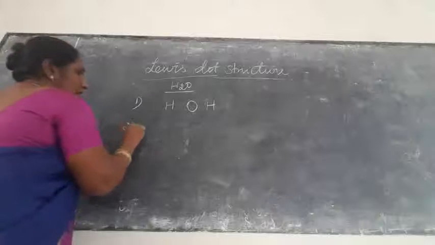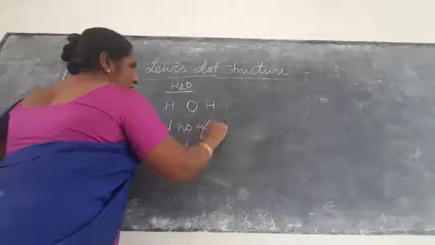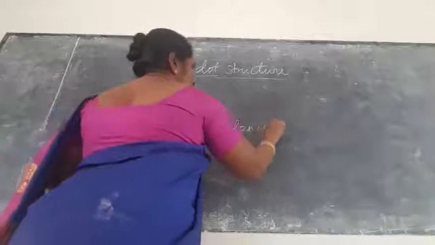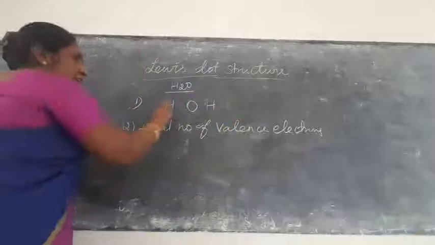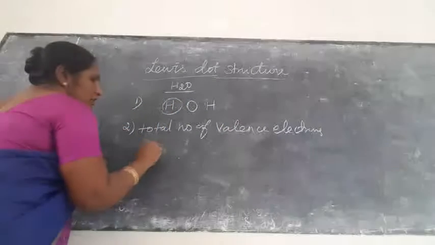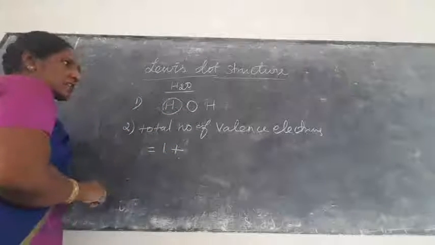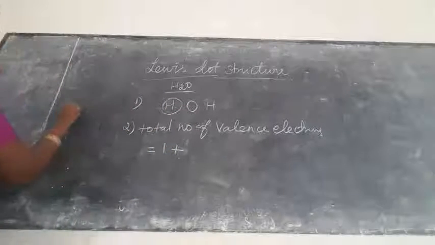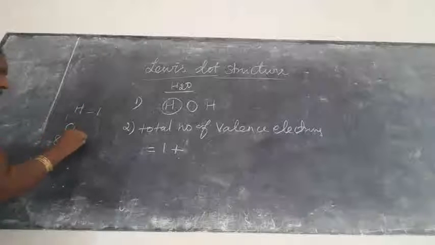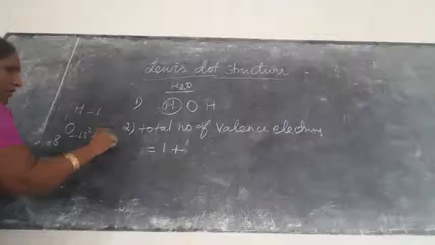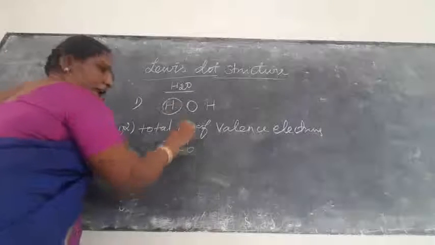Second point, calculate the total number of valence electrons. What is the total number of valence electrons? So how to calculate how many electrons are present in hydrogen? So that is 1. Okay, so next plus oxygen, how many valence electrons? Suppose you don't know, hydrogen atomic number is only 1, so that is only 1 electron. Oxygen atomic number is 8, 1s2, 2s2, 2p4. So that is 6 electrons in the outermost shell. So we are adding 6.